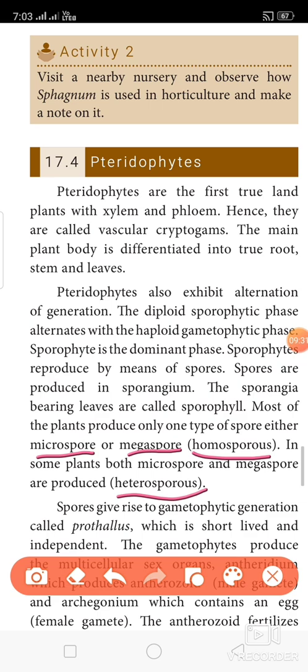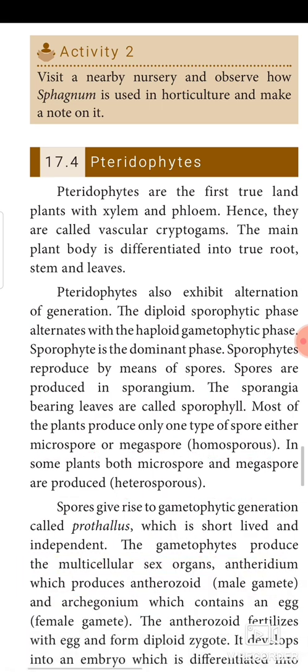If only one type of spore is present, that is homosporous. In some plants both the microspore and megaspore are produced, so they are known as heterosporous. One plant itself produces both the spores, it is heterosporous. One type of spore in a plant means it is homosporous. Is it clear? Spores give rise to the gametophytic generation called prothallus, which is short-lived and independent.